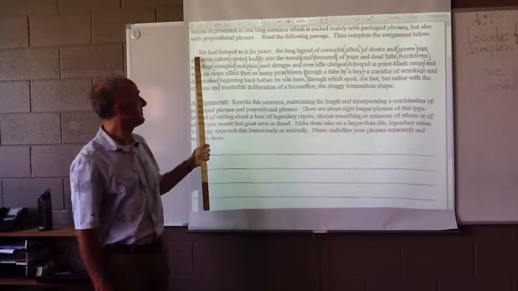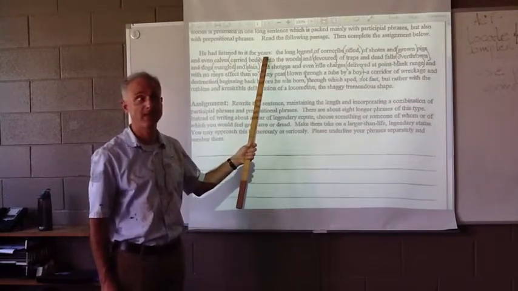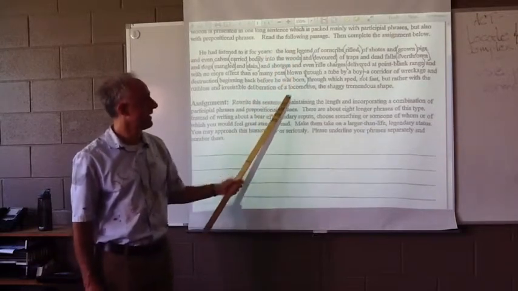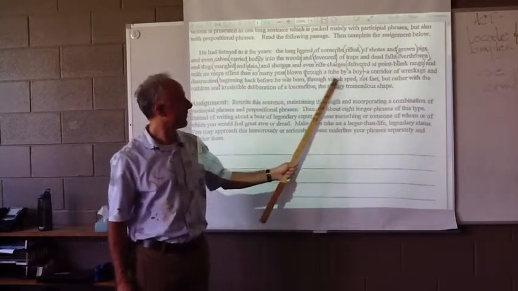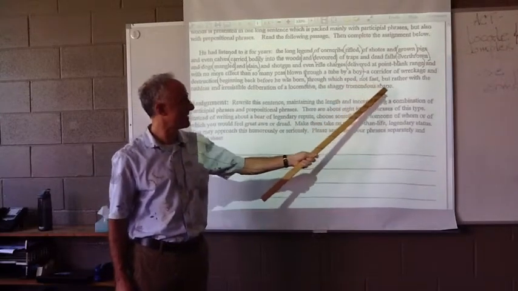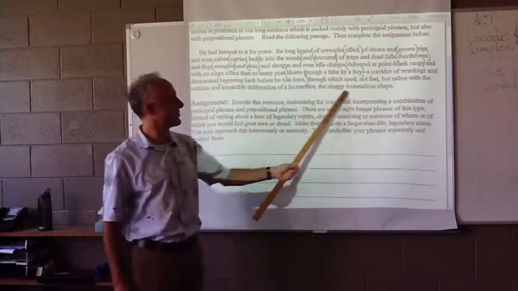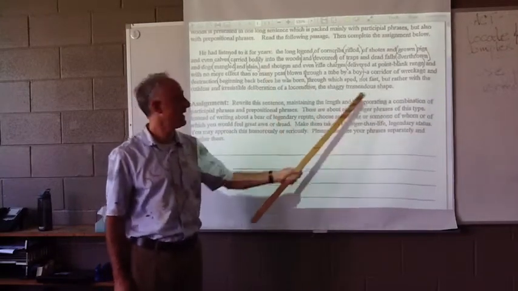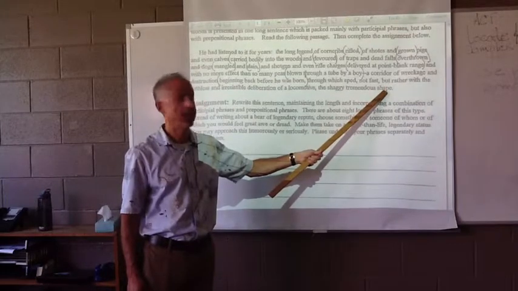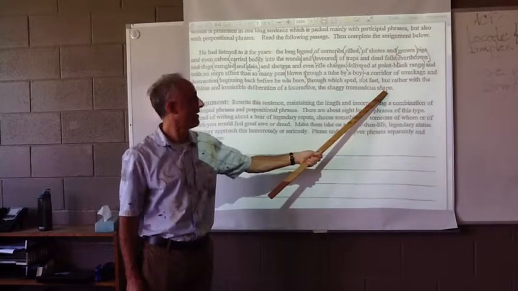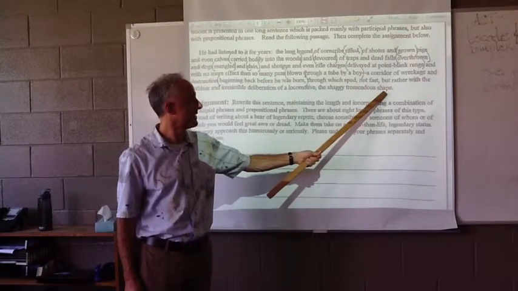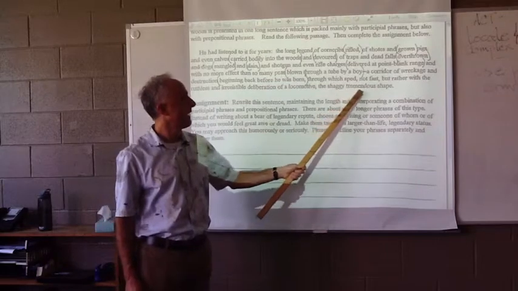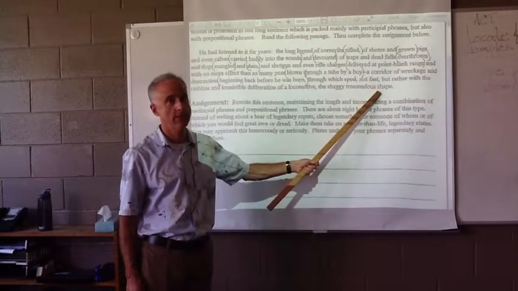You're going to begin: He had listened to it for years. That's an independent clause. All right, and then all of the middle, and then it ends with through which sped, not fast, the shaggy, tremendous shape. This is one sentence. It ends with a noun, which is the subject of the subordinate clause. So we start with an independent clause, He had listened to it for years. And then we have shape, ending our subordinate clause.